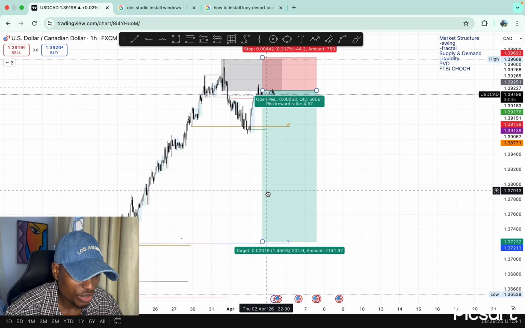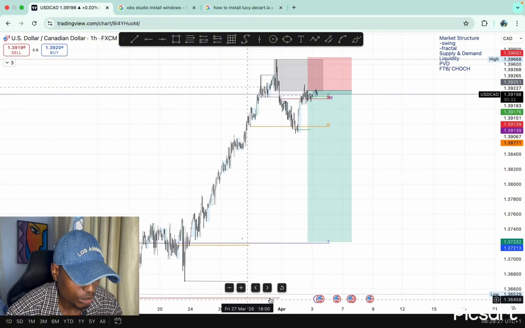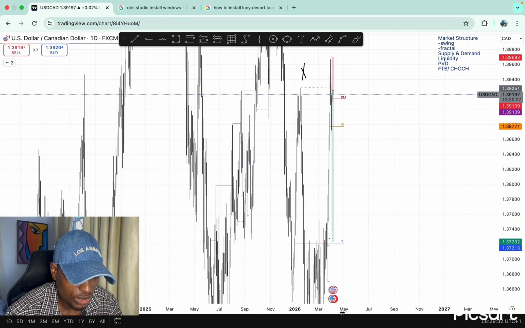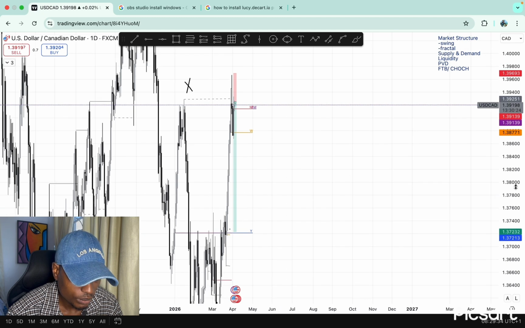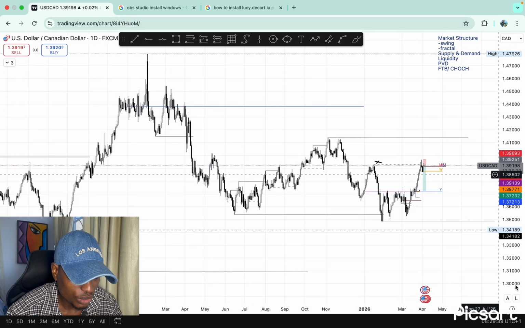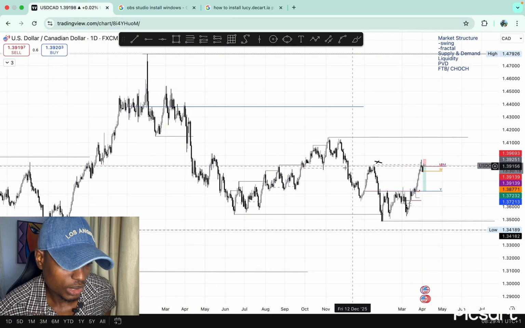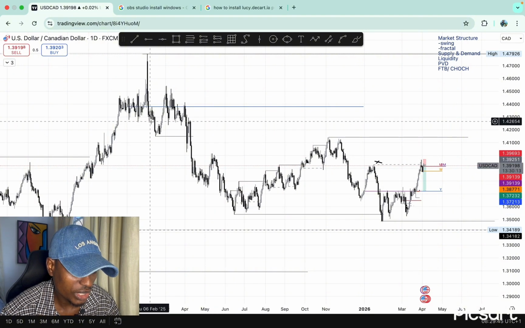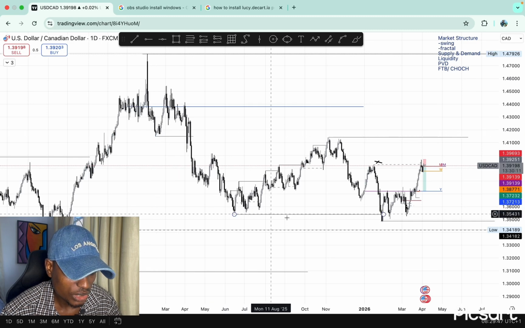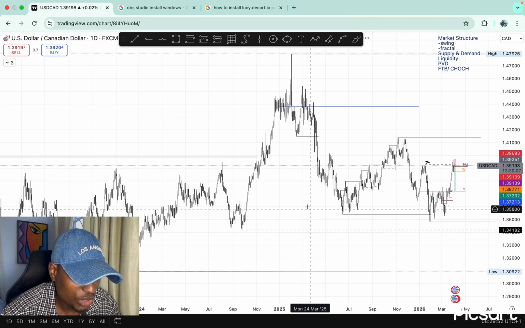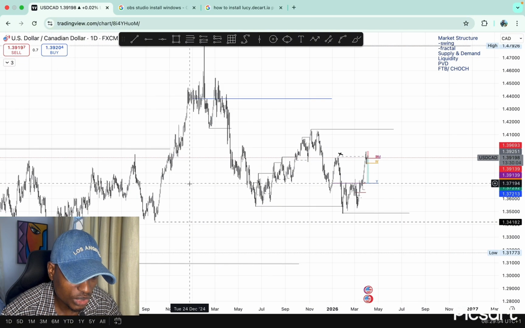The next pair I'll be looking at is US dollar CAD. On US dollar CAD, I'm favoring more short than long, because why? In the daily time frame we had this liquidity sweep. And the swing structure is kind of bullish at the moment, because we had this lower low, we had our change of character here, the first low and second low. Though in the monthly swing perspective it is still pushing higher.